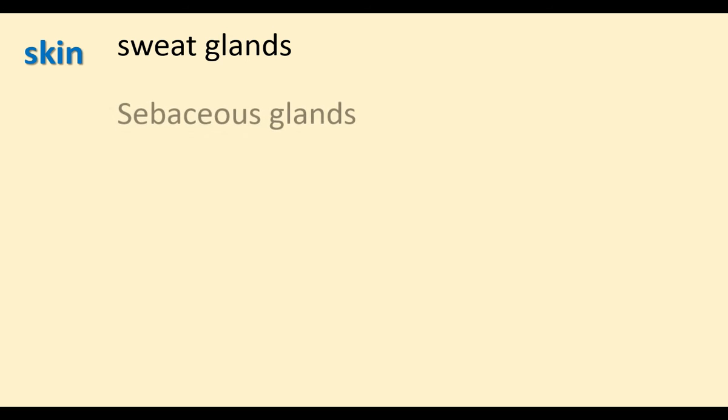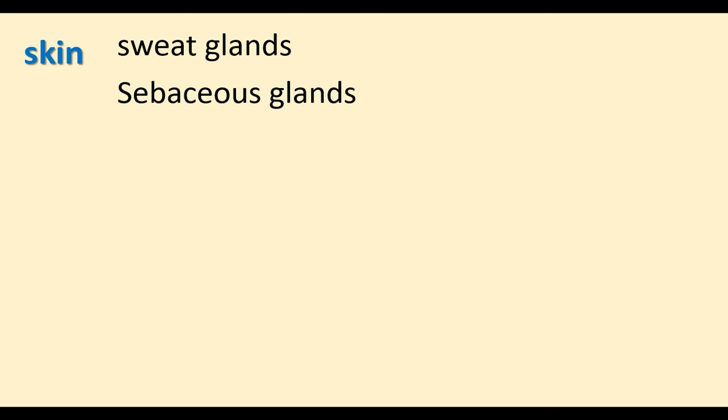The skin has various glands. The skin has sweat glands, oil glands called sebaceous glands. The sebaceous gland secretes an oil-like substance called sebum. And some mammals have scent glands.